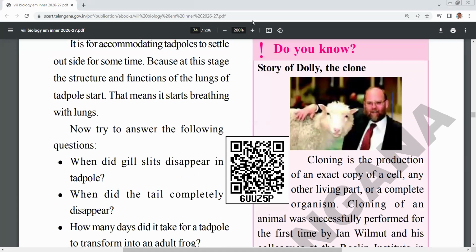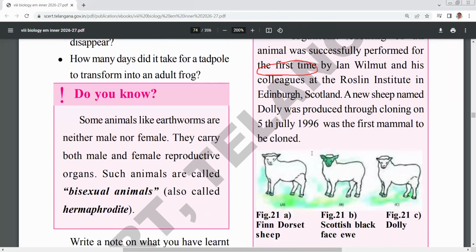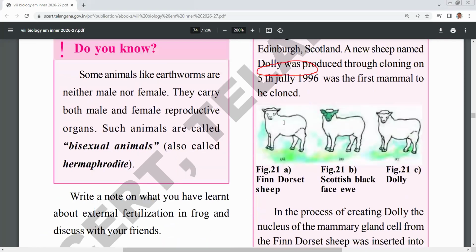Another important one is the first artificial development of an animal, that is Dolly. Dolly was developed on 5th July 1996 in Edinburgh, Scotland, by the fusion of a Finn Dorset sheep and a Scottish blackface ewe.